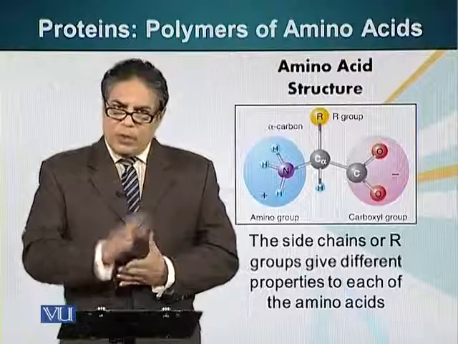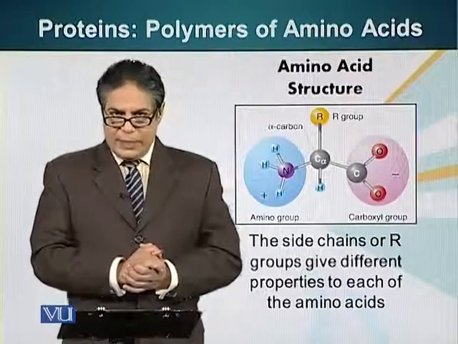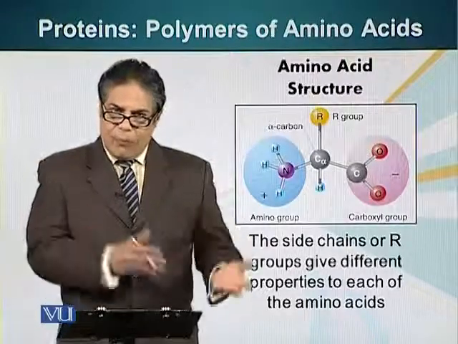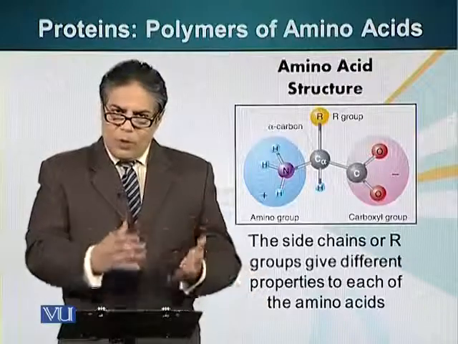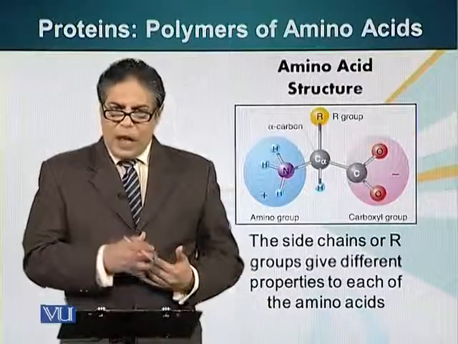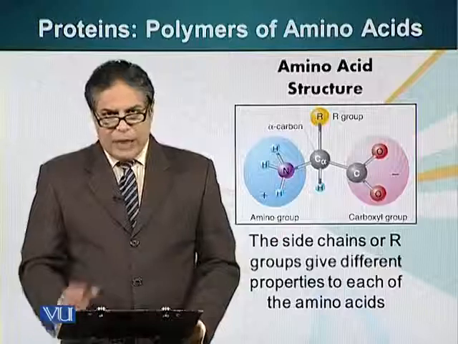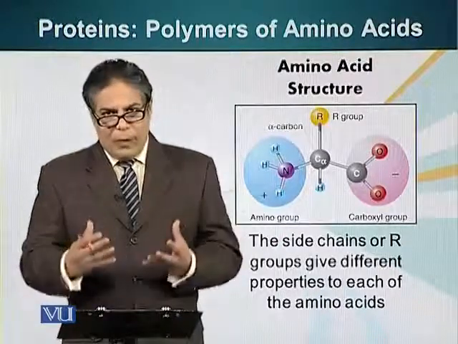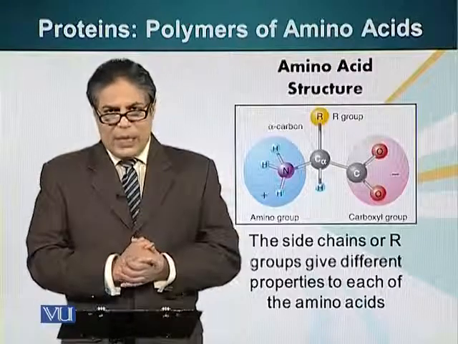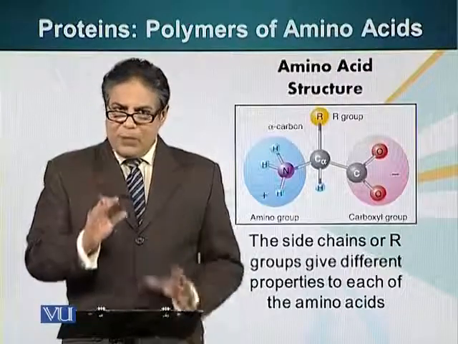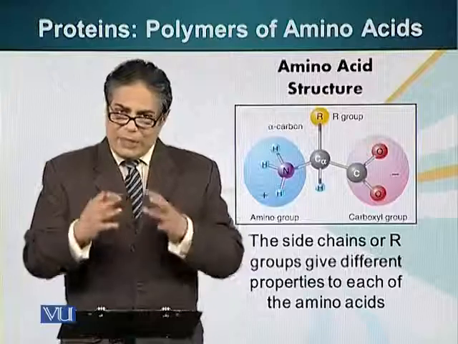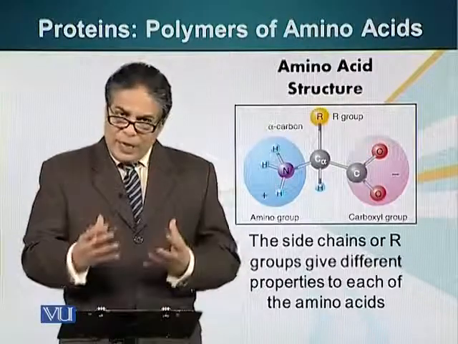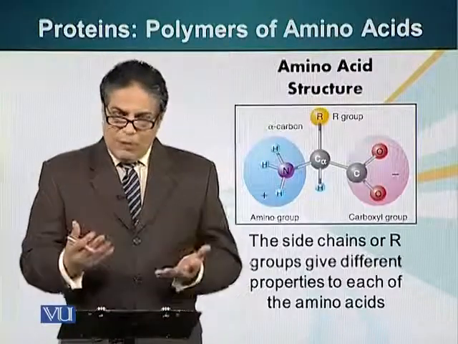We also know that there are 20 different amino acids that can make proteins. We'll look at all these amino acids. However, I would like to mention that I don't want students to memorize the structures of these amino acids. Please just pay attention to the basic concepts and the basic nature of these amino acids. We are going to divide these amino acids into different groups.